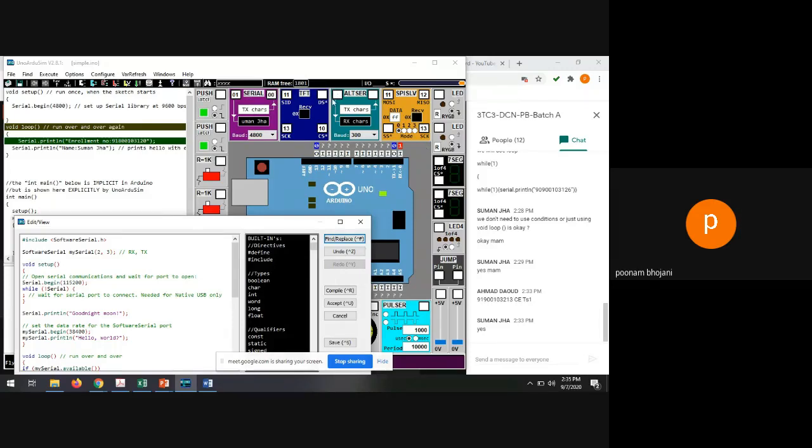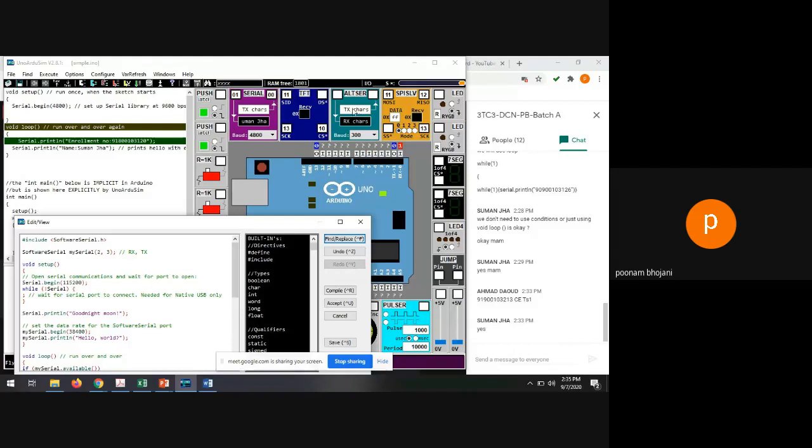So here one alternate serial port is given. No problem. But the condition is that two of your pins must be free for it. Because this serial port is working on pin number 0 and 1, so the transmitter pin and receiver pin are using this serial port. For the other transmitter and receiver, I want two more pins, either 2, 3, 4, 5, 6, 7, 8, 9. These pins must be free. If any two of these pins are free, then you can use this port also.